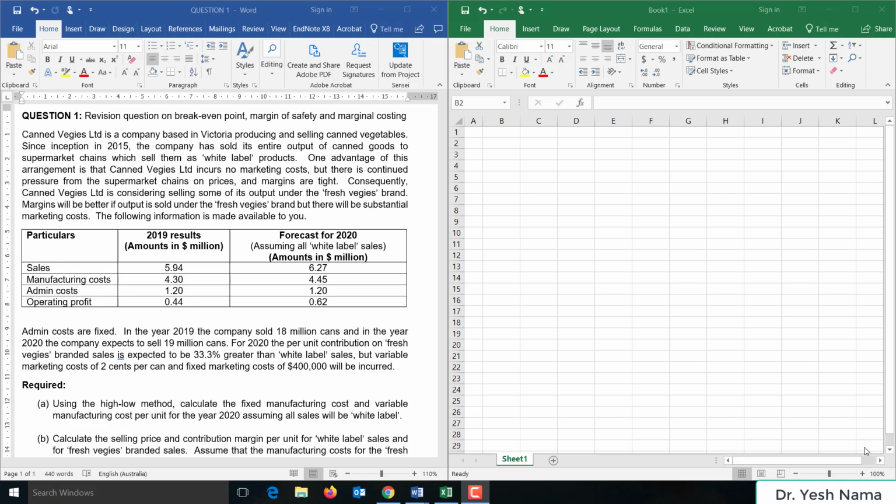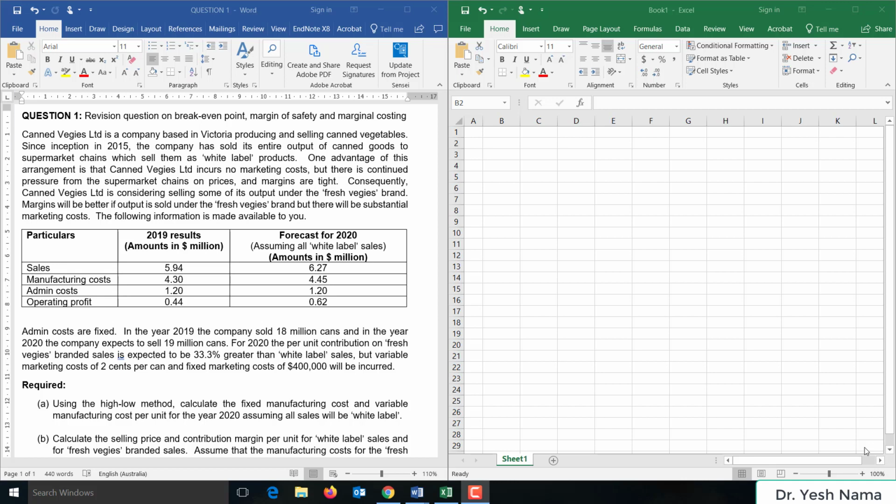The following information is made available to you. So we've got the sales for the year 2019, 5.94 million, and the forecasted sales for 2020, assuming all white label sales, is 6.27 million. We've got the manufacturing costs, 4.3 million for 2019, forecast for 2020, 4.45 million, admin costs, 1.2 million for 2019, forecast for 2020, 1.2 million, and operating profit 0.44 million for 2019 and 0.62 million is the forecast for 2020.